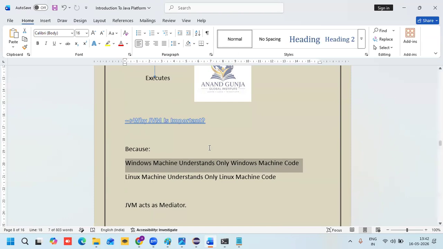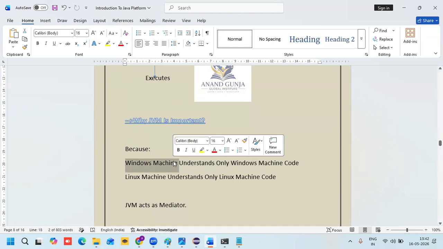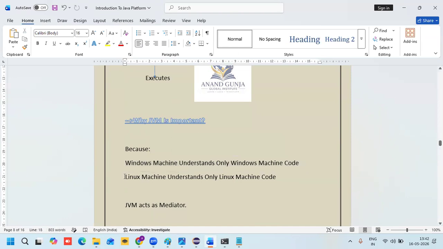If I want to execute the same code on Linux or Mac OS, I would need to prepare complete code again. But here that is not happening. We are writing the code on Windows and executing the same code on Linux without any kind of modification.